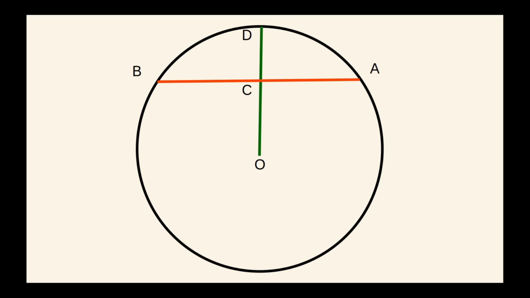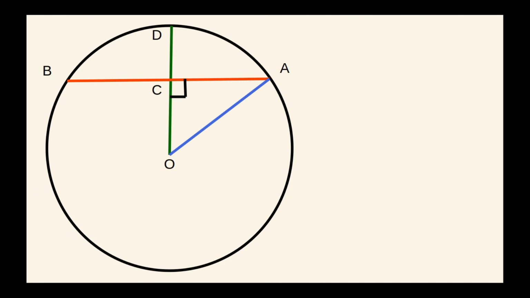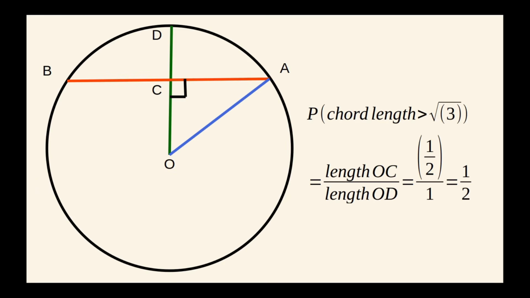Here's the result. If the perpendicular distance of a chord from the center of a unit circle is greater than 1/2, then the chord length will be less than root 3. Otherwise, it will be greater than root 3. So, the probability that a random chord is longer than root 3 is simply the ratio of length OC over length OD, which comes out to 1/2.